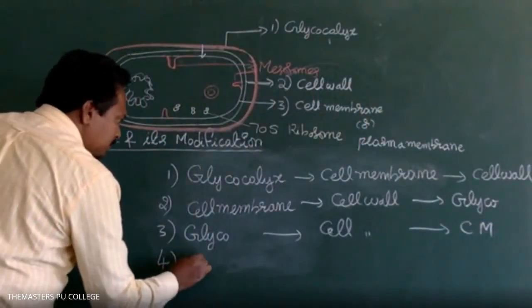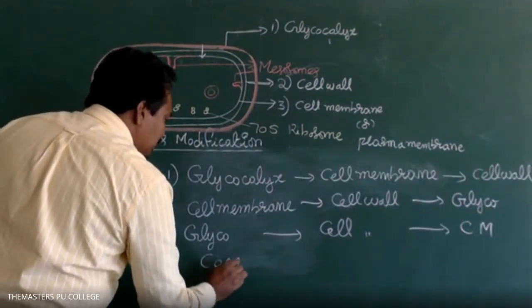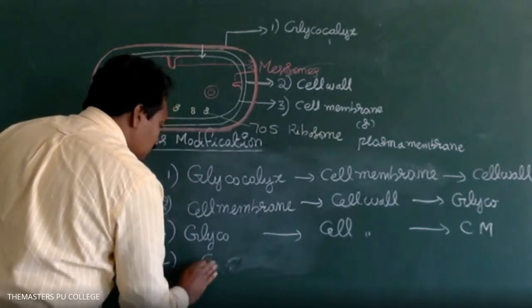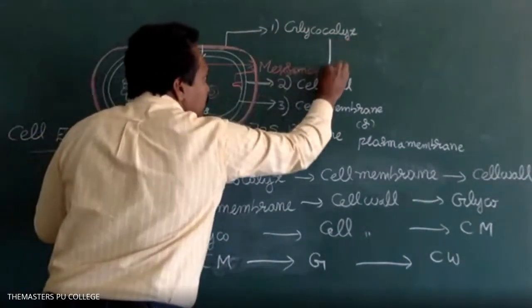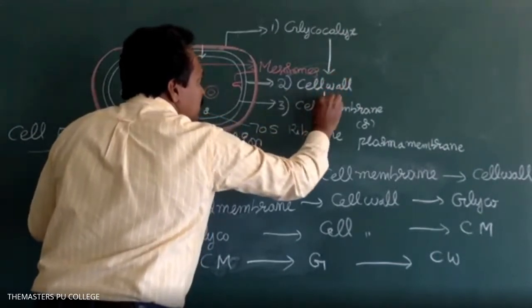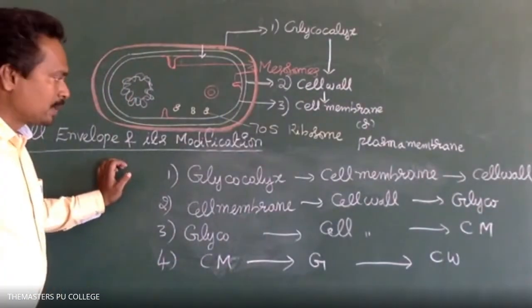Option 4 is cell membrane, glycocalyx, cell wall. What is the answer? Option 3. Very good. Centripetal means from the outermost to the innermost: the glycocalyx first, then the cell wall, followed by the cell membrane.